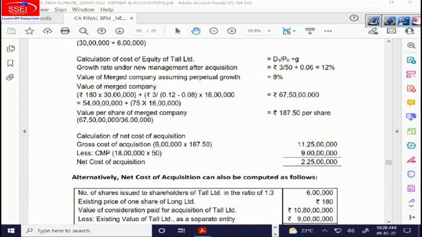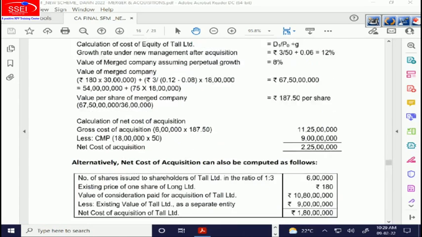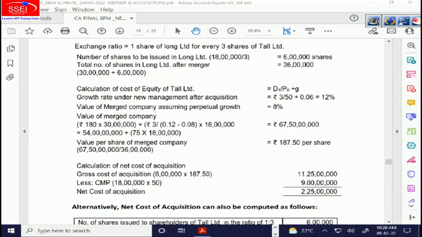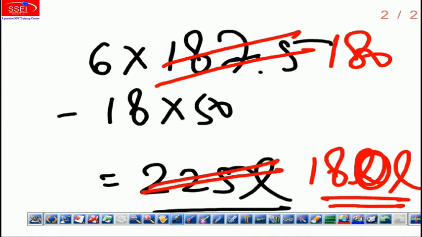So here we have 225 lakhs, it's matching, and they've also given an alternate answer, 180 lakhs. So they've given two answers, true cost and apparent cost. True cost is the best answer. Perfect. So they were the three sums which were considerably new in this section. So we have completed that.